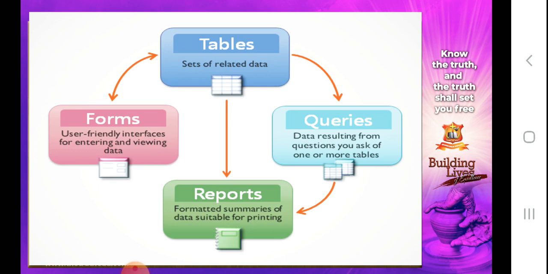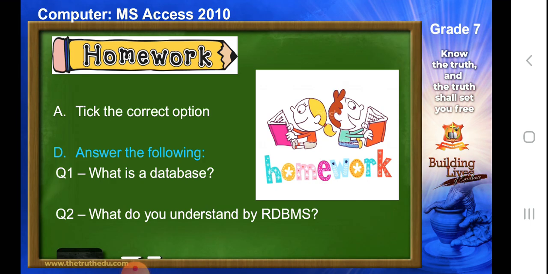What is important to learn here is that in your practical examination, when you go to your further classes, I am going to ask you to save the file, and this is the place where you will put the name, which is step 4. So that's the File Name text box. That's where you put the name of your file and save it. Now the standard file name extension for a database is .accdb. Students, this is the file extension for Microsoft Access 2010.